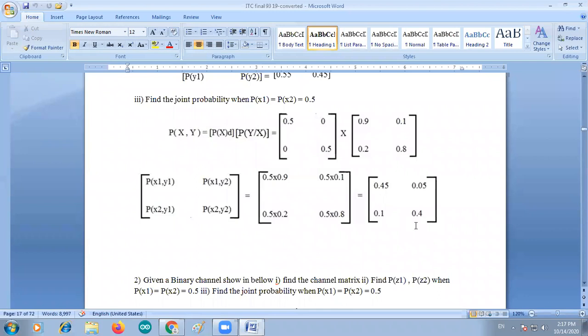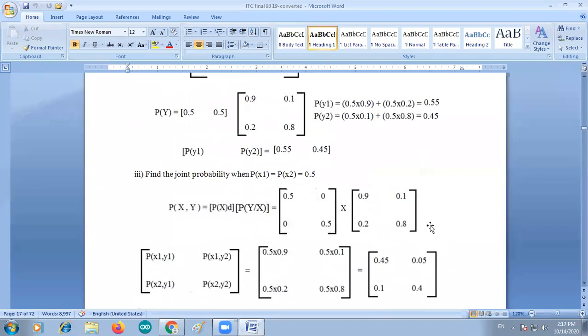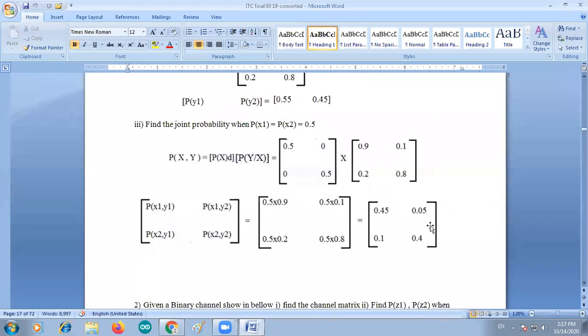The output matrix is equal to the input matrix into the channel matrix, and the joint probability matrix is equal to the input matrix in diagonal form, input elements arranged in the diagonal form, multiplied with the channel matrix. That is the case in discrete memory channels. Students, you may expect one question from this topic.